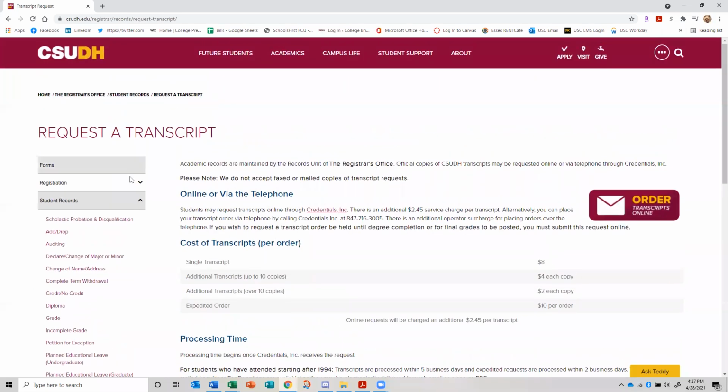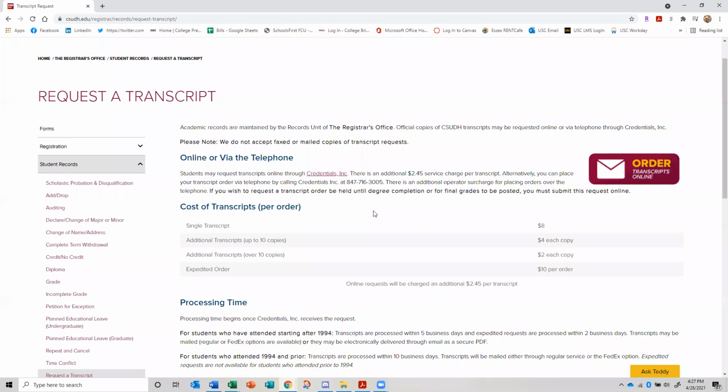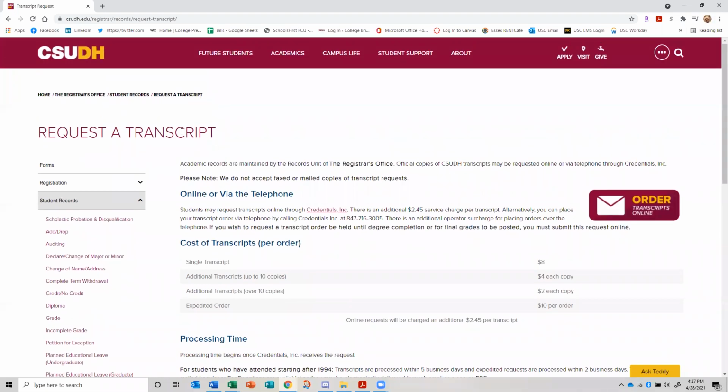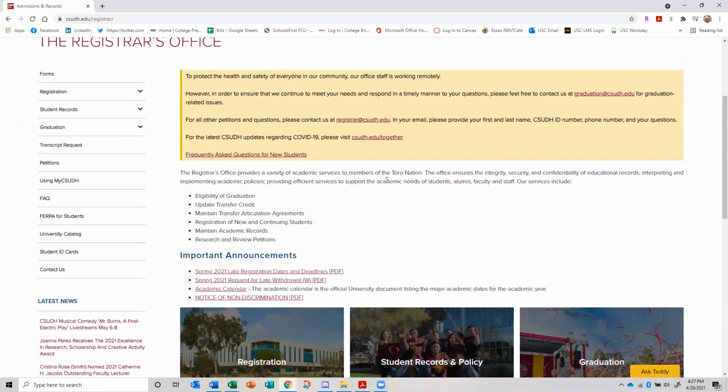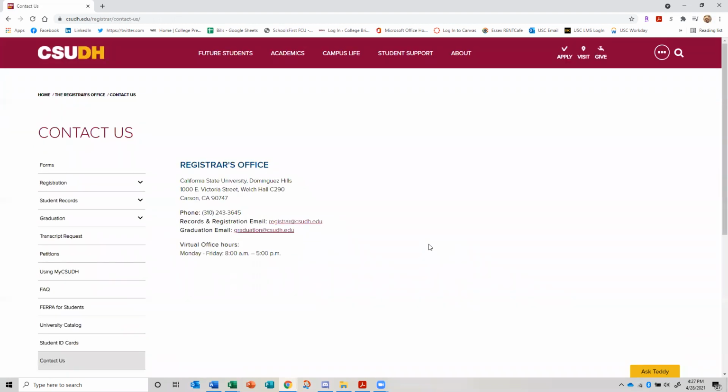Okay, then how do we find it? Okay, well, oh, here we go. Sorry, I'm on the wrong page. My fault. Registrar's office. Okay. So we want to go to actually their homepage, and then it has the contact us button. All right, there we go. So the registrar's office. If you don't get your receipt that your request was received, go ahead and give them a call or an email.